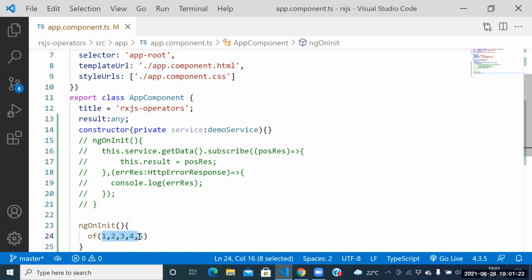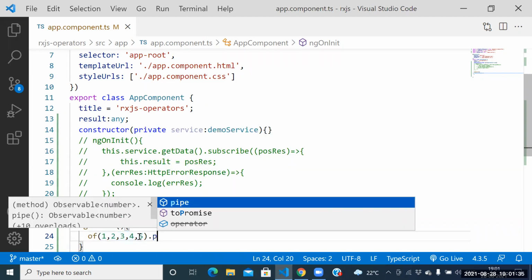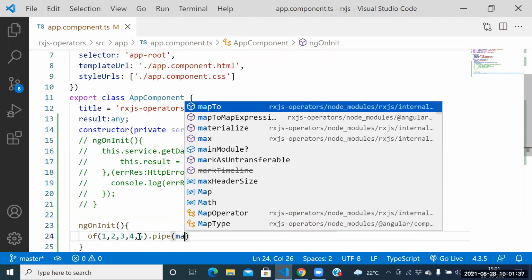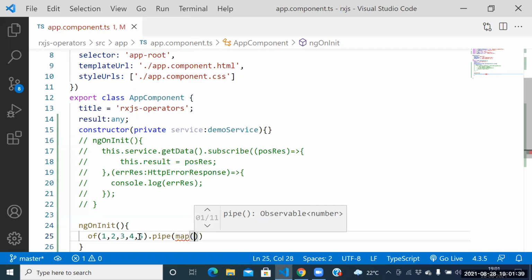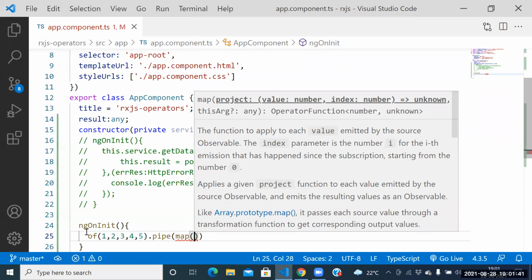Which result do you need? 10, 20, 30, 40, 50. So the original result, you people need to modify. To modify that one, which function do we have? The map function.